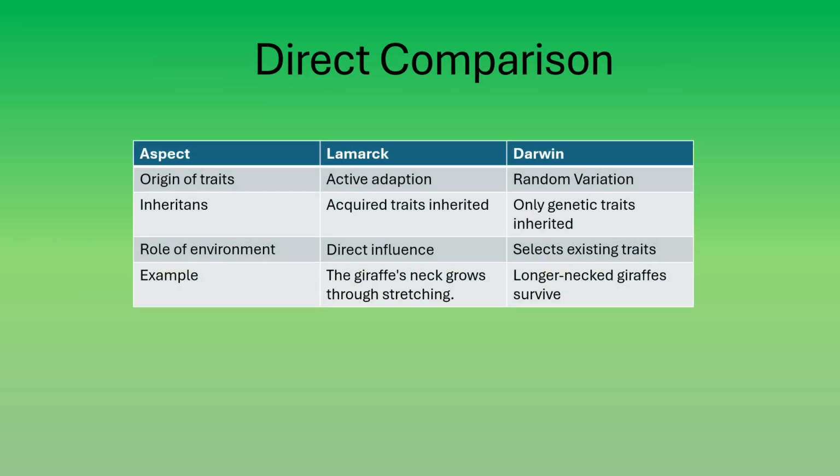The key difference between Lamarck and Darwin lies in how adaptation happens. Lamarck believed that organisms change actively and pass these changes on. Darwin showed that variation exists first, and the environment selects from it. In Lamarck's theory, adaptation happens within an individual. In Darwin's theory, adaptation happens across populations over generations.